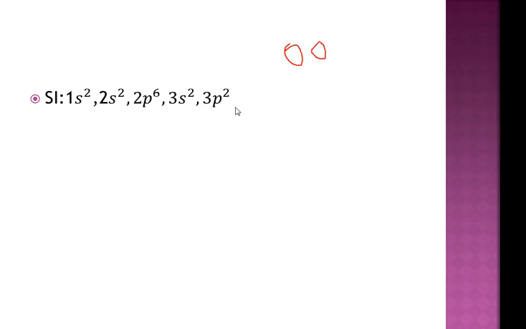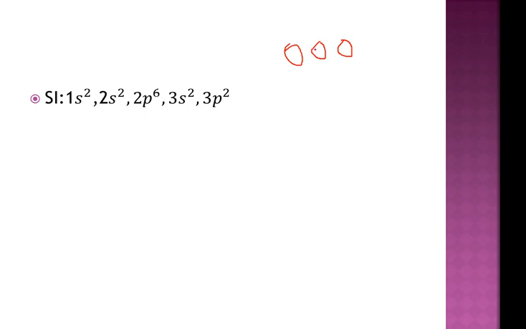For example, take n number of silicon atoms which are far away from each other, so they do not interact with each other. Whenever the atoms are far away, the interaction between them is negligible. Therefore, out of 4n valence electrons, 2n electrons will be present at the 3s level and 2n electrons at the 3p level.